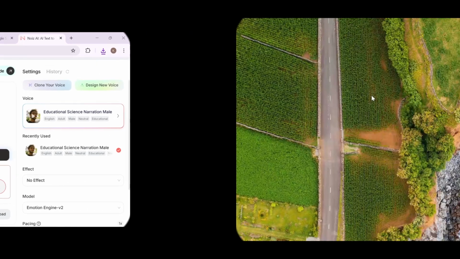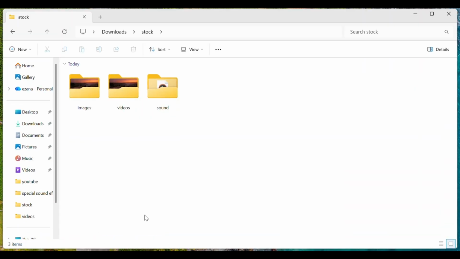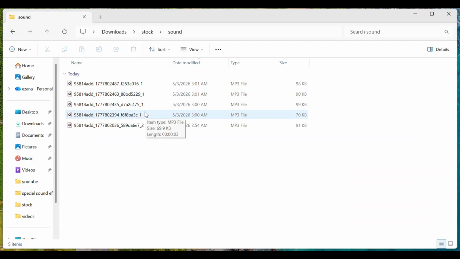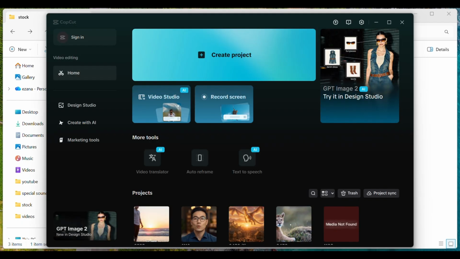Now we have everything ready. The visuals and the voiceovers. This is where it all comes together. Editing. This is the stage where your project transforms from separate elements into a complete cinematic video. Images, motion, and narration perfectly synced into one final piece, ready to publish and captivate your audience. You can use any video editor you prefer, but for this demonstration, I'll be using CapCut.